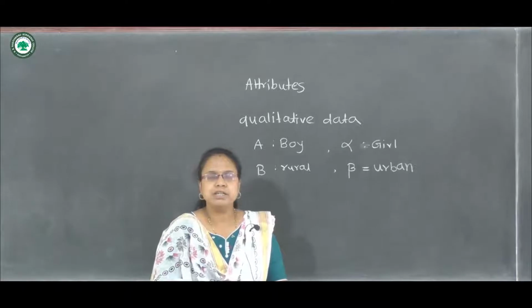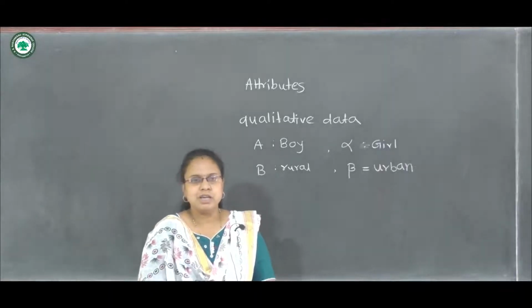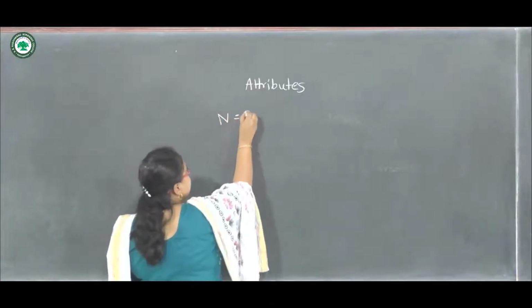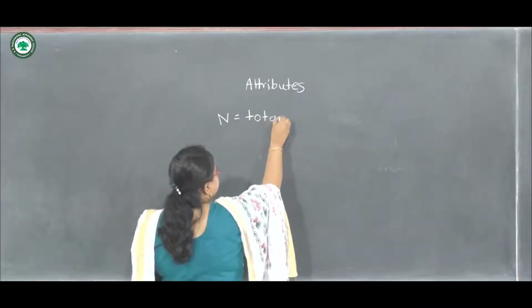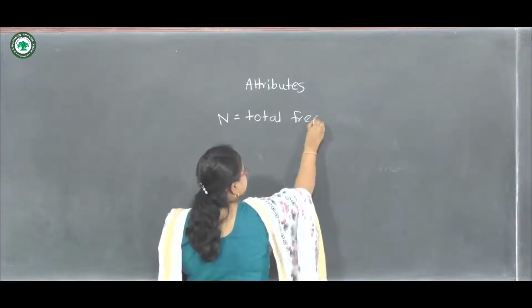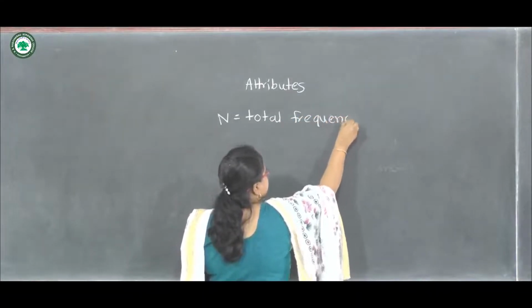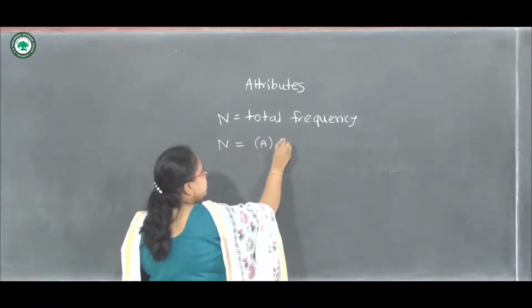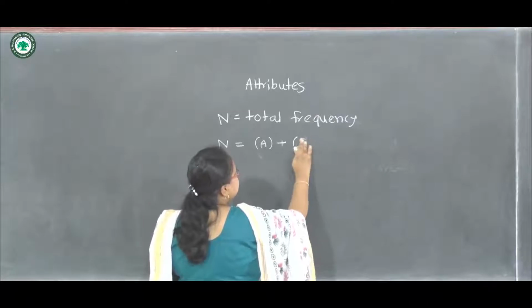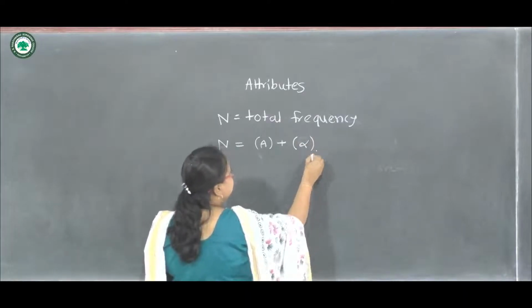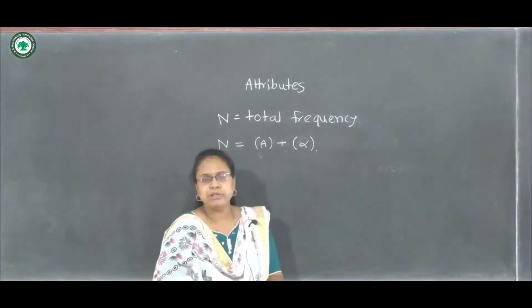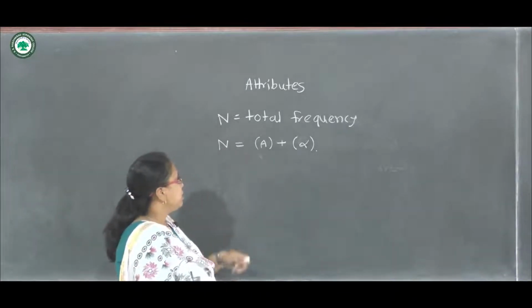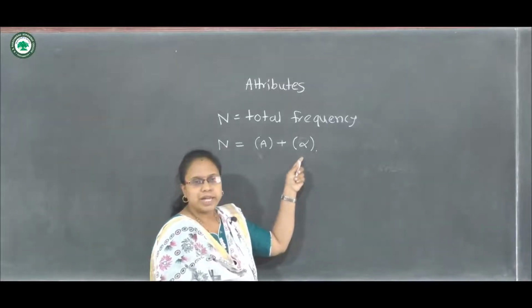Now we will study the relation between these attributes. N is the total frequency here. Then N will be the addition of the positive attribute plus the negative attribute. A is a positive attribute and alpha is the corresponding negative attribute. So the total frequency will be the addition of A and alpha.